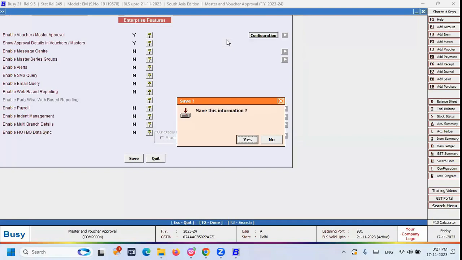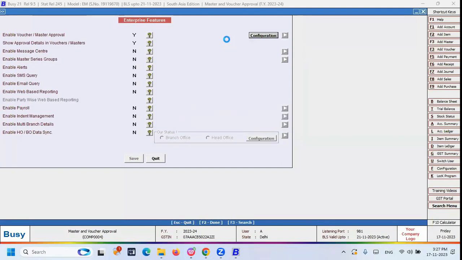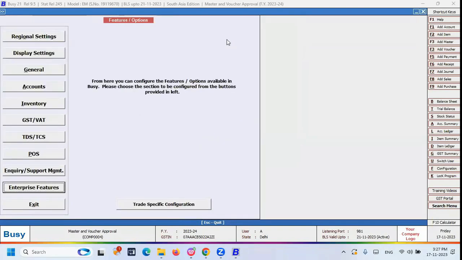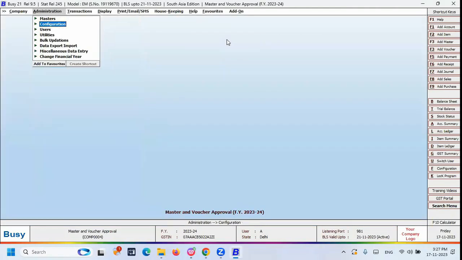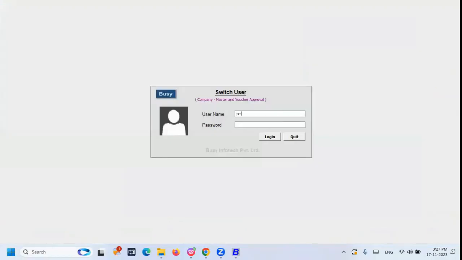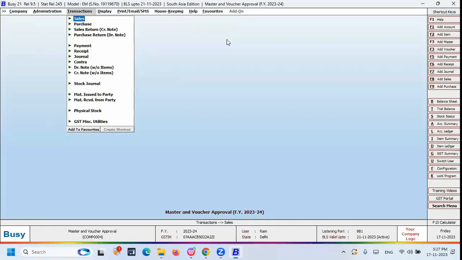So finally, you can save the configuration. This is the master approval configuration in Busy. After doing this, you can switch to the sub-user account. So Ram is a sub-user. I open their account. Alt U is the shortcut key to switch from one Busy user to another user. You can use the shortcut key Alt plus U for umbrella.